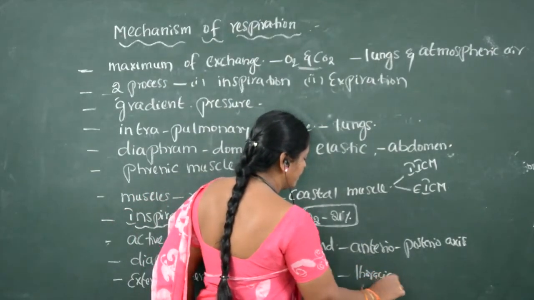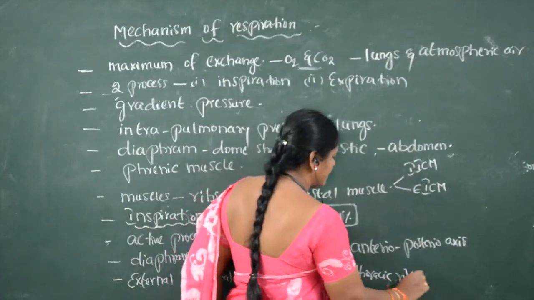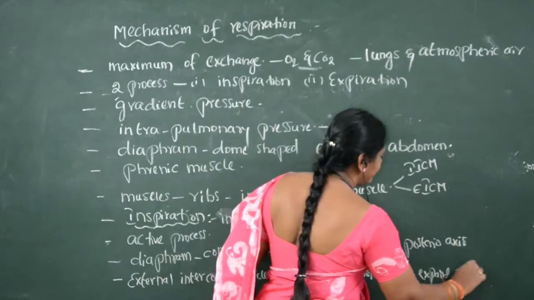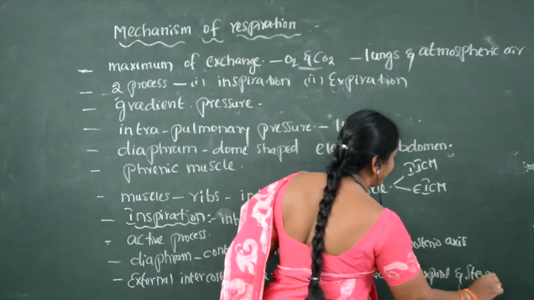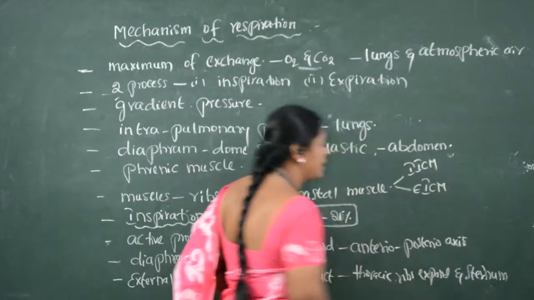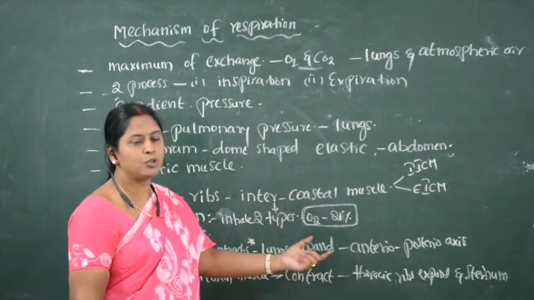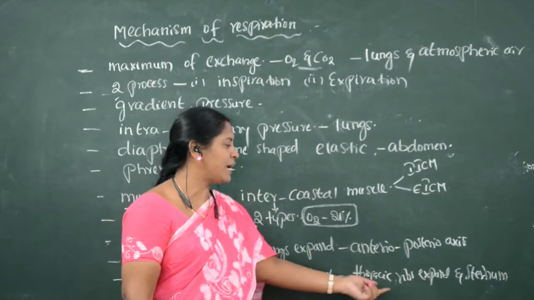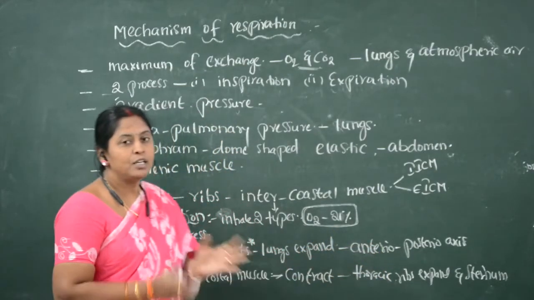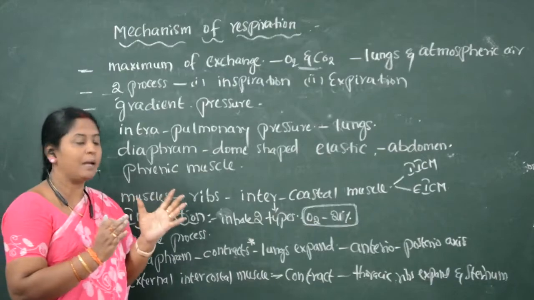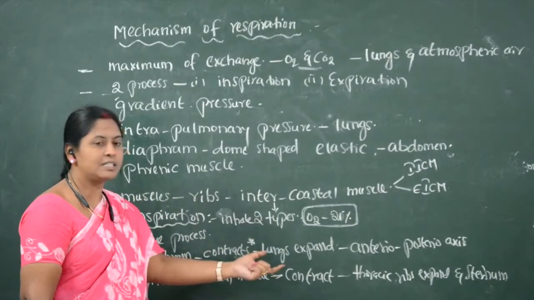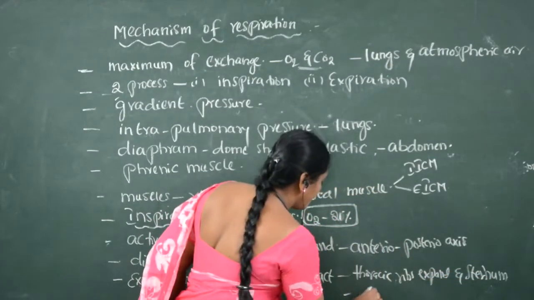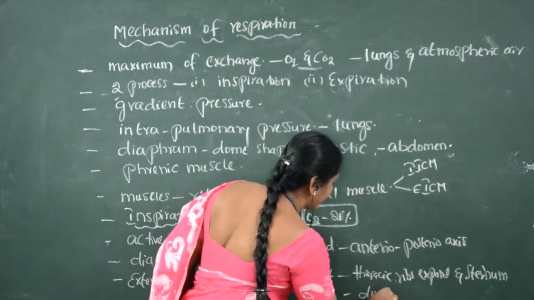Thoracic ribs expand, the thoracic ribs and the sternum. Where is the sternum, children? The sternum is located towards the ventral side of the lungs. So the thoracic ribs as well as the sternum expand. Because of expanding, what happens? In which direction this expands is towards the dorsoventral axis.